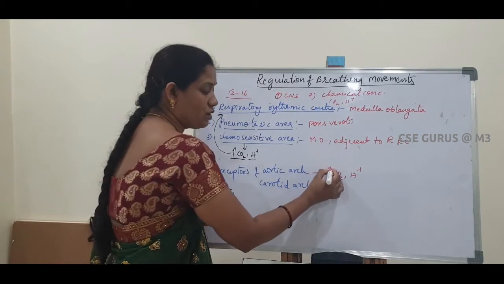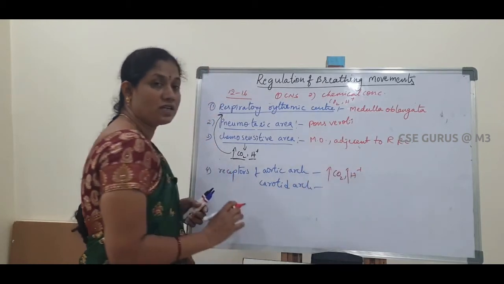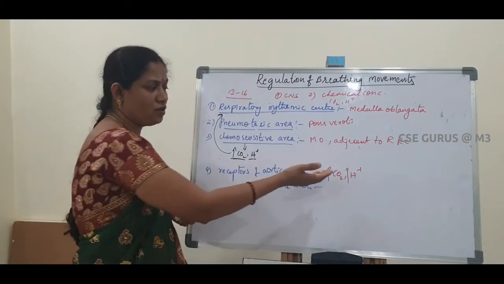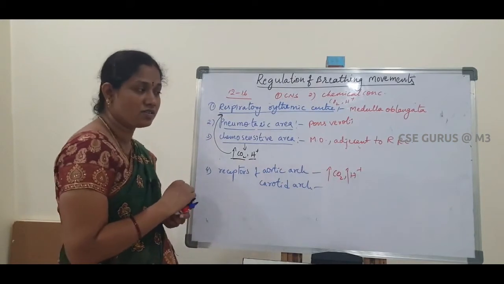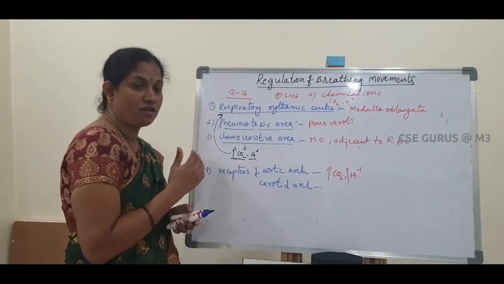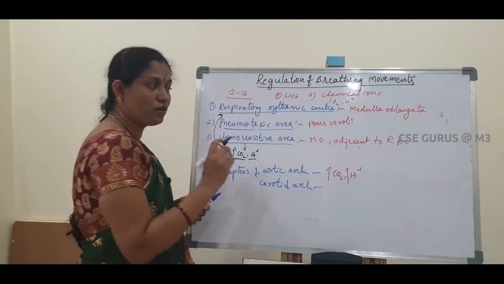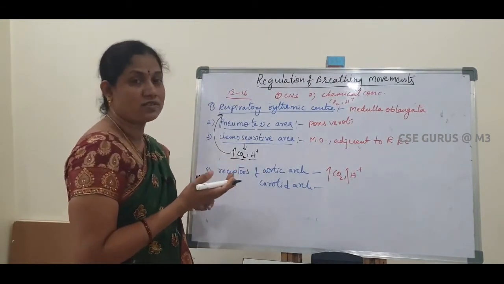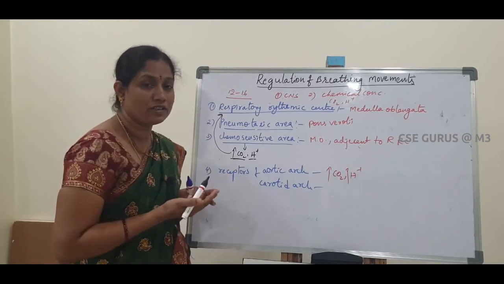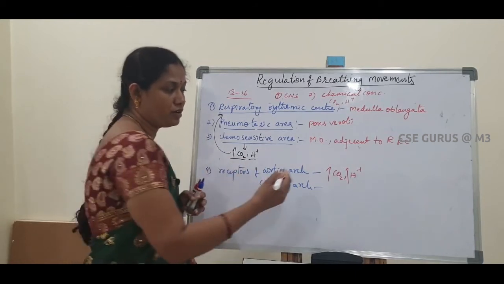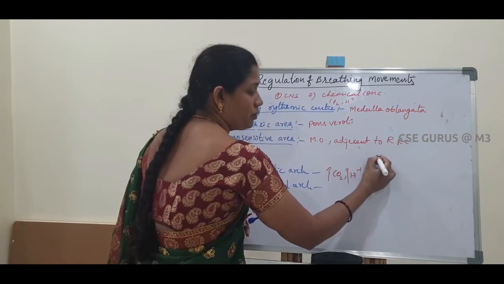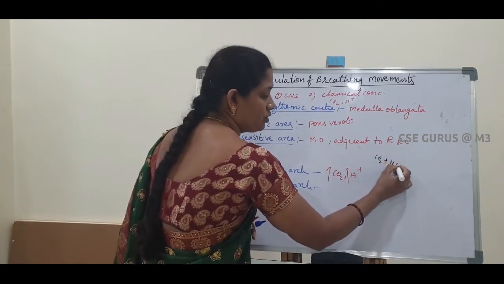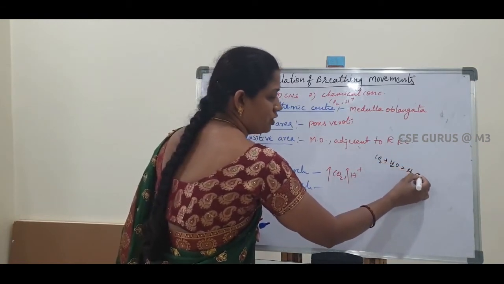How the H plus ion concentration is increased, we have already seen in the transportation of carbon dioxide. Carbon dioxide is mainly transported in three ways: dissolved state, carbamino compounds, and third, bicarbonate. As bicarbonate, what will happen? The carbon dioxide reacts with water to form H2CO3.